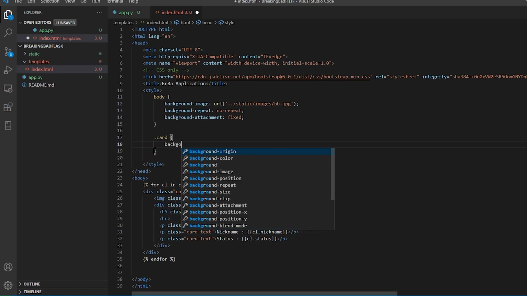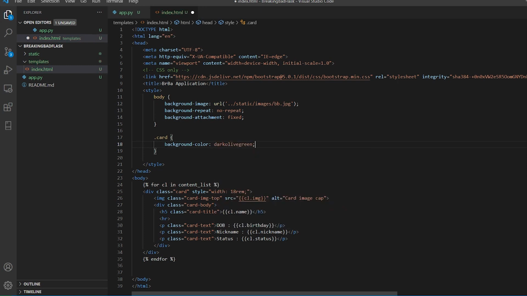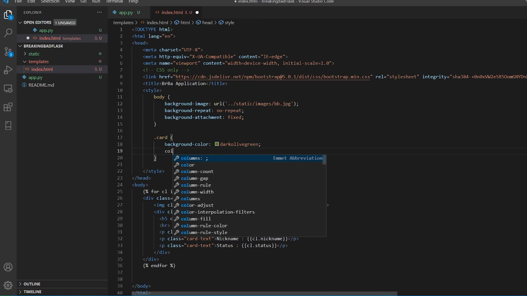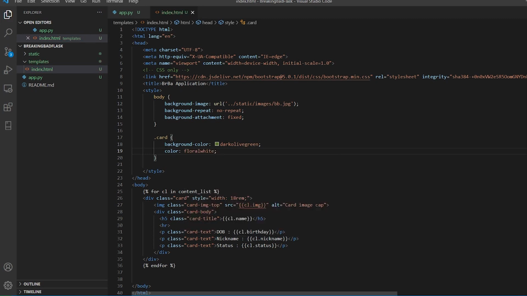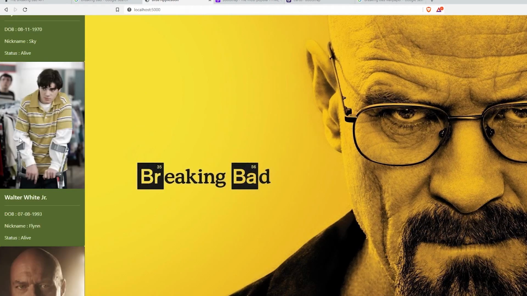Let us check. Okay, so background I would say, and color, yeah, we have it. So I'll give, let's say, the typical Breaking Bad dark green color. It should be, I would say, quite muddy. Okay, that will look cool. And I'll say color. So now this color is for the text, and let us keep that, let's say white. Okay, floral white. Let me save it and let me run it, and we have it.